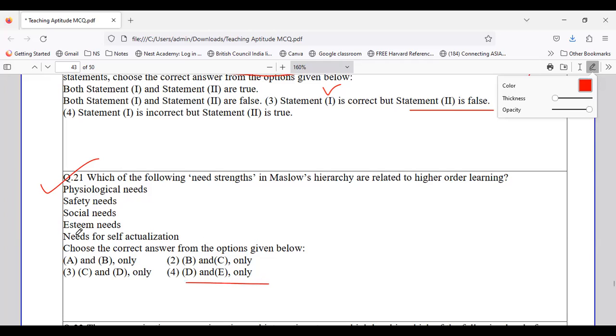That is the one which needs strength: esteem needs and need for self-actualization. This is the one which needs strength because this learning comes with a lot of strength which is required by an individual.